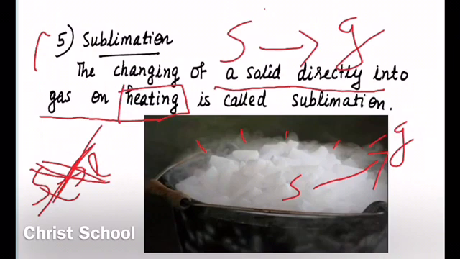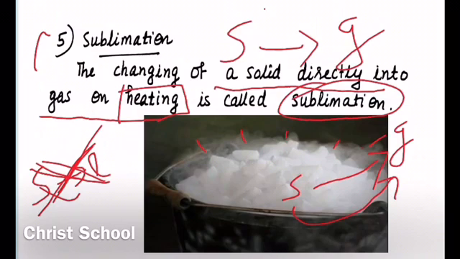So this does not happen in the case of every solid. For example, when you heat the iron metal, we will get the liquid form of iron. Iron will not undergo sublimation. But there are some solids that undergo this process. What? They directly convert into the form of vapor or gas without changing into liquid state. This process is called sublimation.